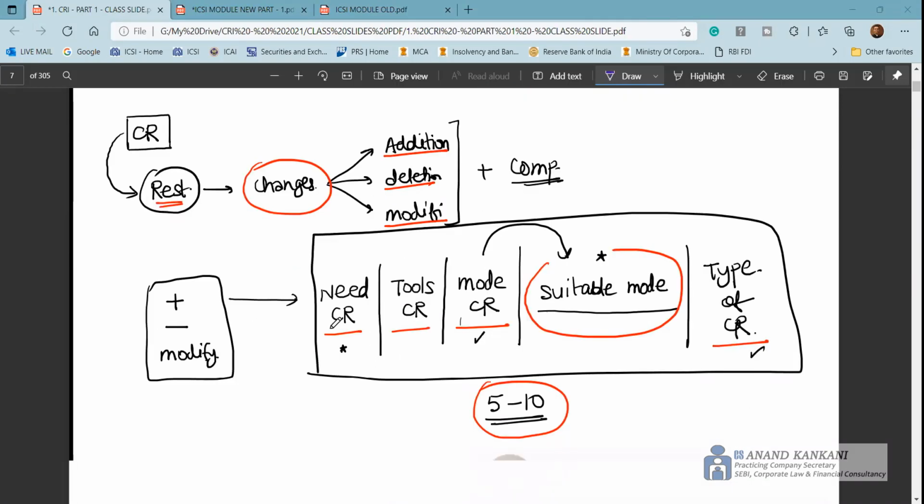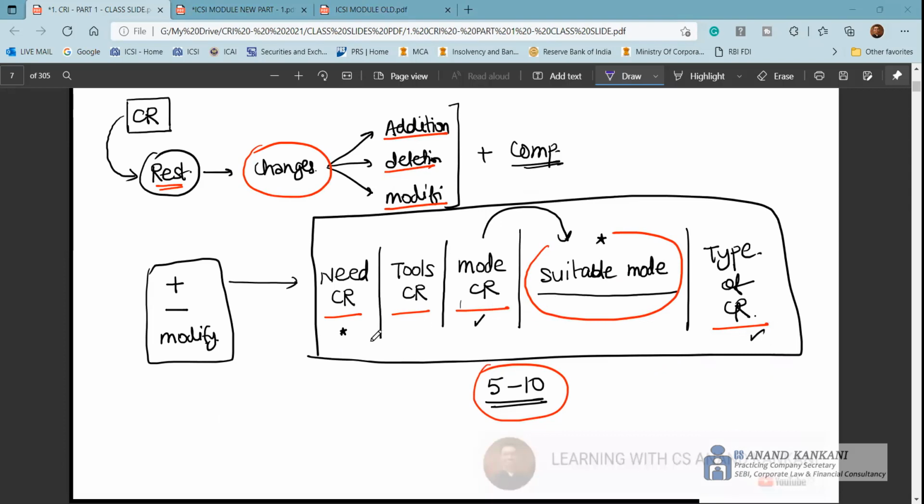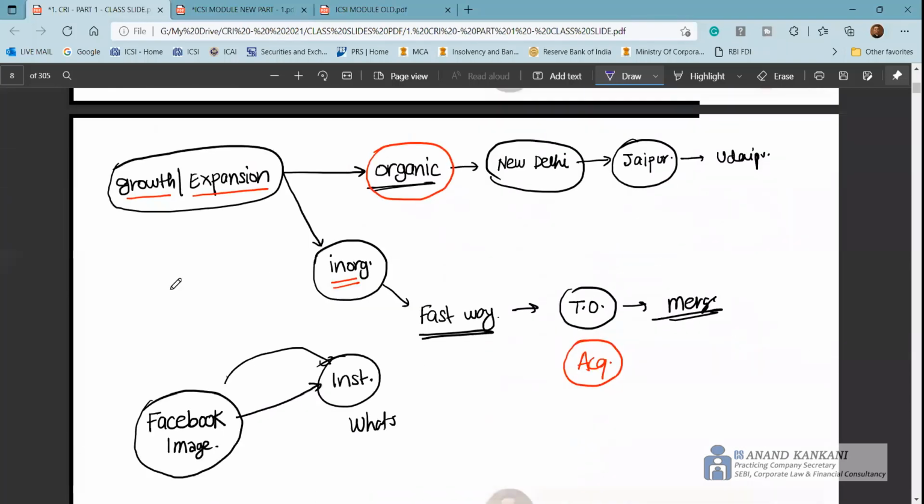So like I mentioned, the kind of questions which you are going to get in the exam are the need, the tools, the mode of corporate restructuring, which is the most suitable mode for a particular situation, and the different types of corporate restructuring. So one question which you usually get is the difference between organic and inorganic growth, or you get that organizations grow inorganically.